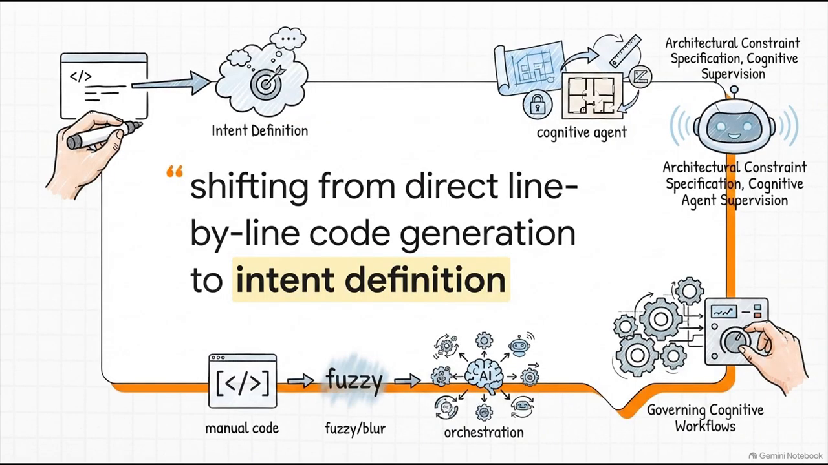Take a look at this quote. The role of the developer is shifting from direct line-by-line code generation to intent definition, architectural constraint specification, and cognitive agent supervision. I think that completely hits the nail on the head for this entire explainer. Your real value is no longer in typing syntax, but in governing cognitive workflows.